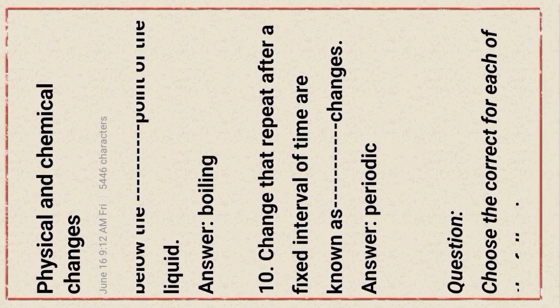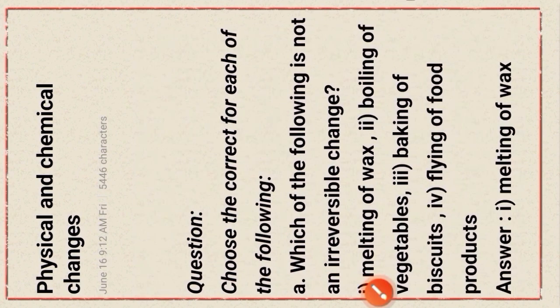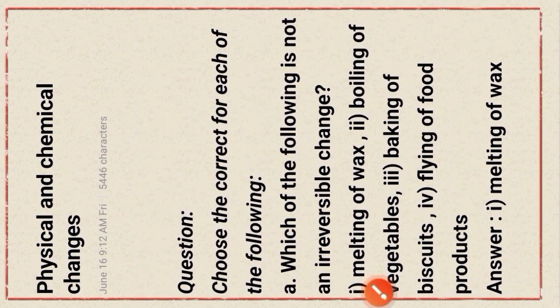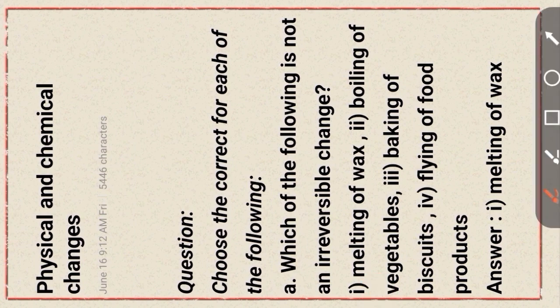Okay. Next question type, choose the correct for each of the following. Now, at first question number A, which of the following is not an irreversible change? Melting of eggs, boiling of vegetables, baking of biscuit, frying of food product. That is the answer one, melting of eggs. That is the not irreversible change.